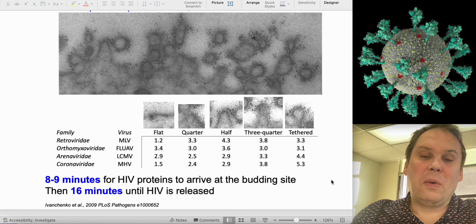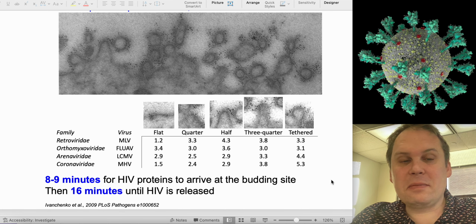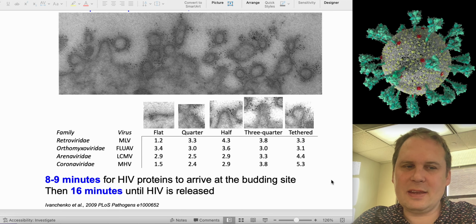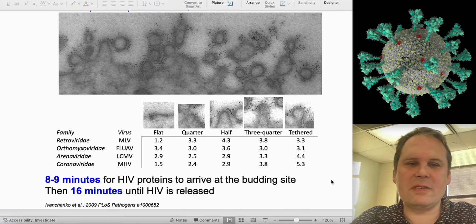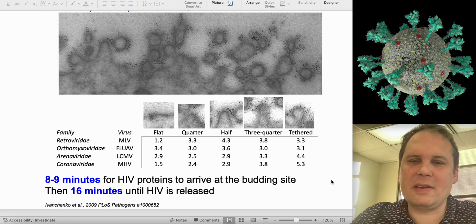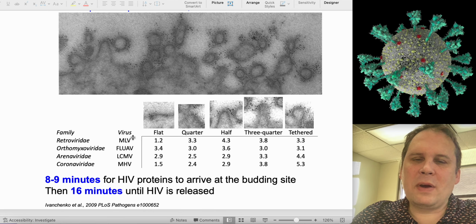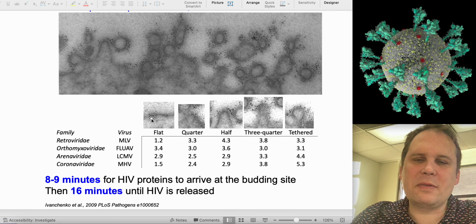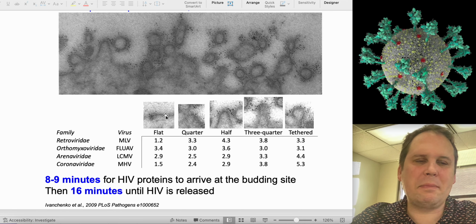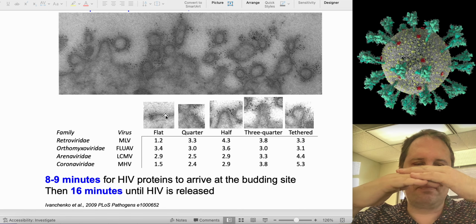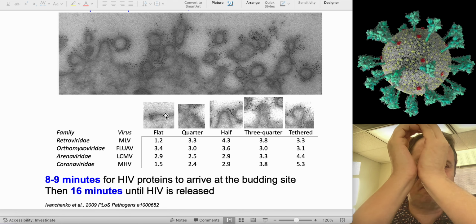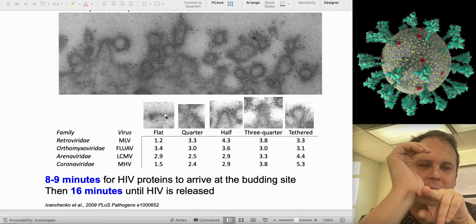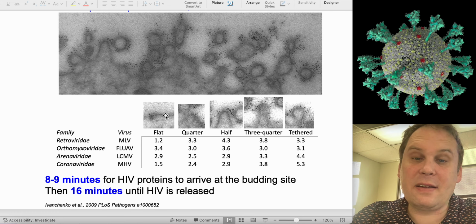So we can estimate the kinetics of this. We have good kinetics from HIV, which is like how fast all these parts happen. And so we can picture these little stages here from sort of the proteins are all at a membrane, but they're still flat. And then the proteins start to bulge, and then they bulge up, and then they're going to kind of sit down, and that's the point where we do scission and cut it off.